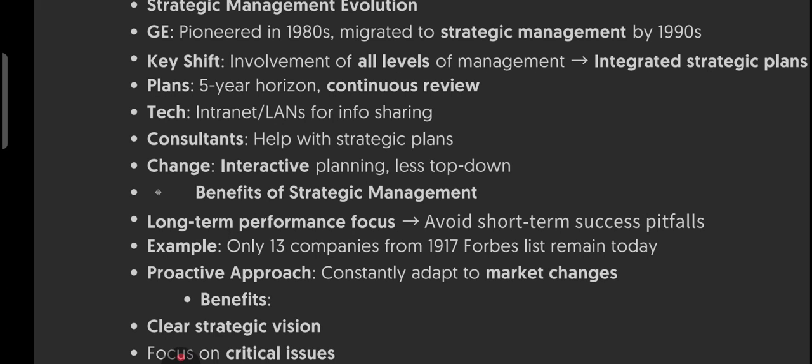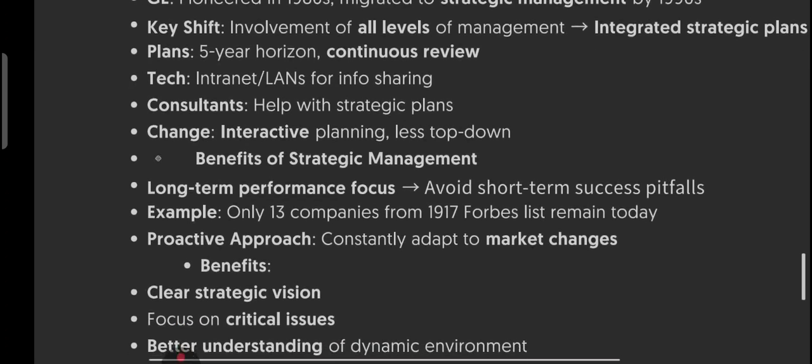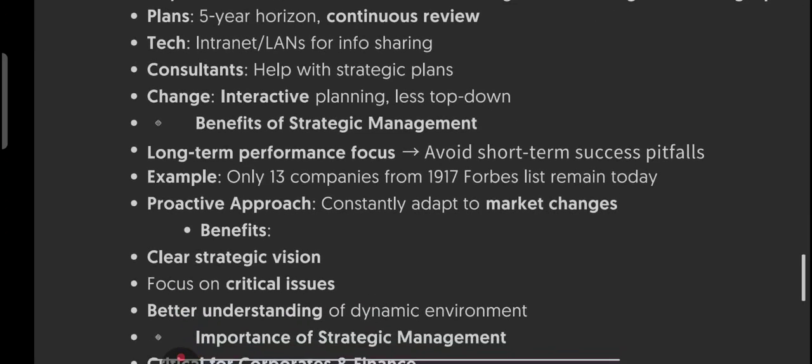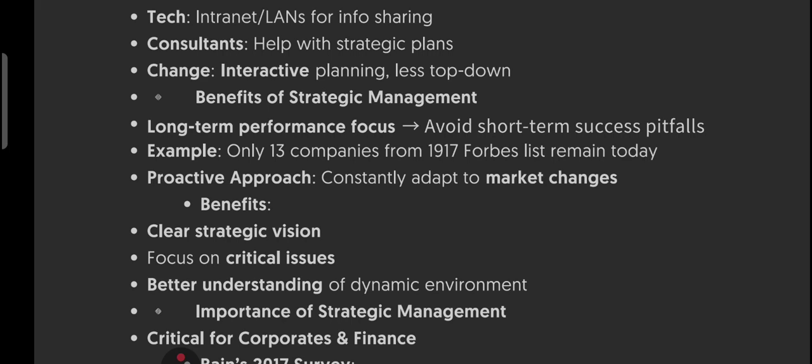Then we have tech advancement. Tech advancement means tools like intranet, LAN, local area network. They help business share information faster and more effectively, giving rise to interactive planning. Consultancy, I think you know it. What are the benefits of strategic management? Clear strategic vision, focus on critical issues, better understanding of the dynamic environment, and adaptability to market change.